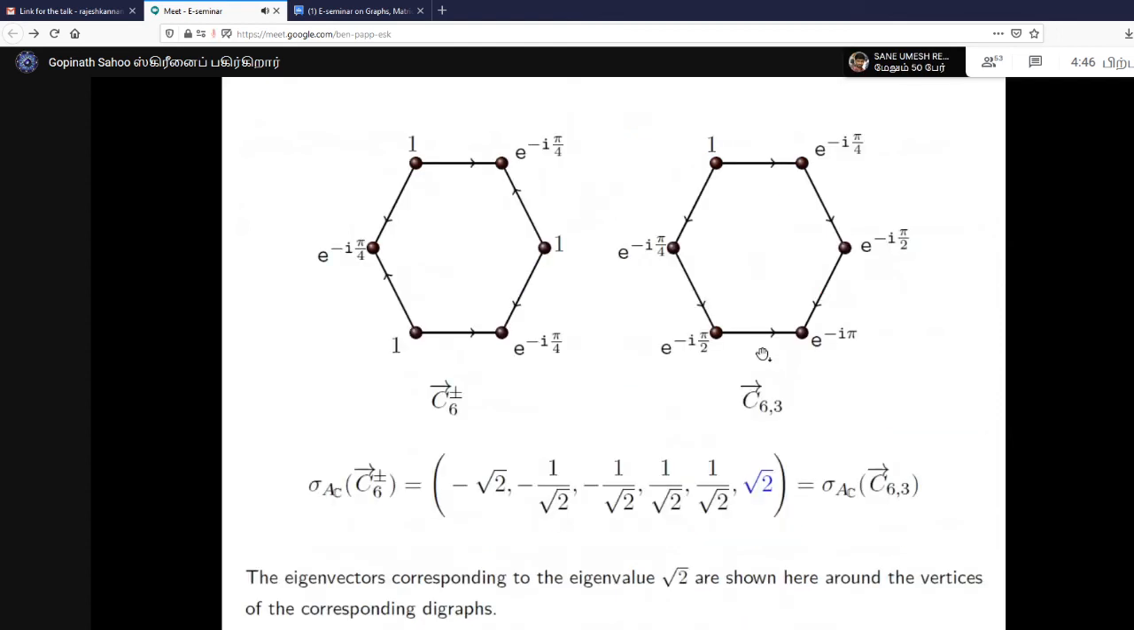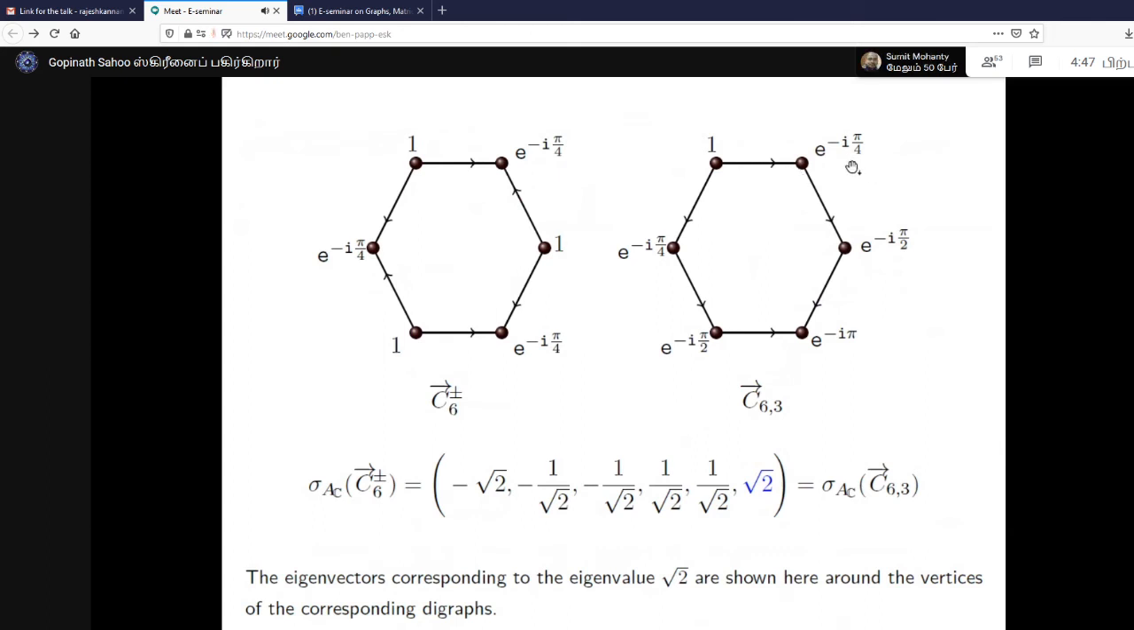Here is one example. The same example I have chosen. So the first component is 1, then it is moving away from here, so it becomes e to the power minus i pi by 4. But again it gets changed, so it becomes 1. Again it changes, so it's 1, e to the power minus i pi by 4, 1, so it alternates here.